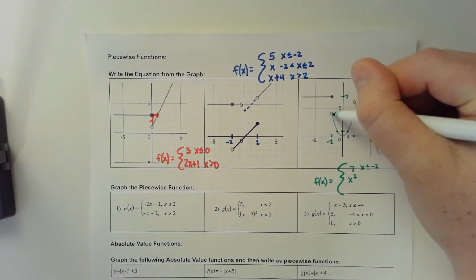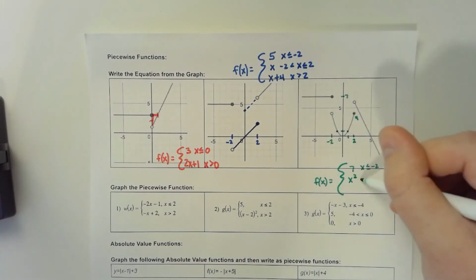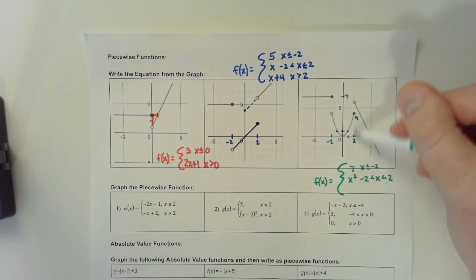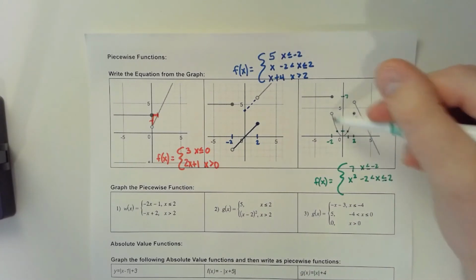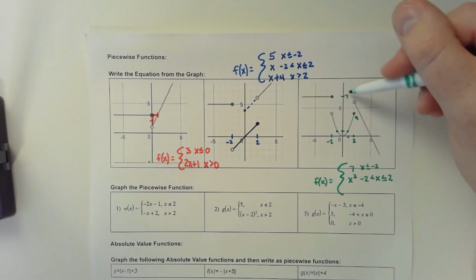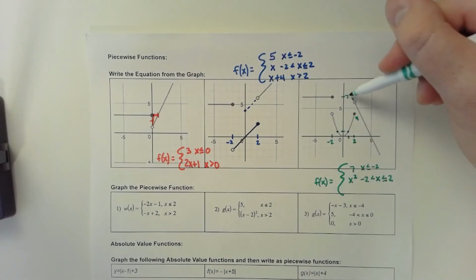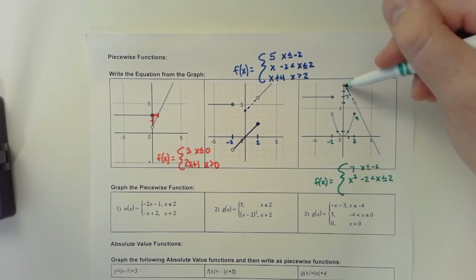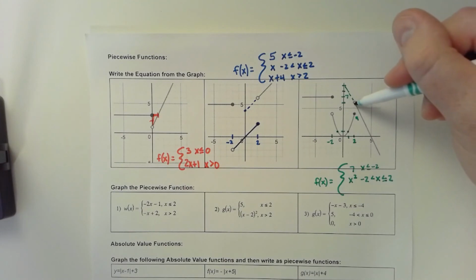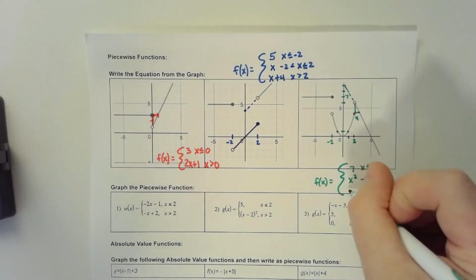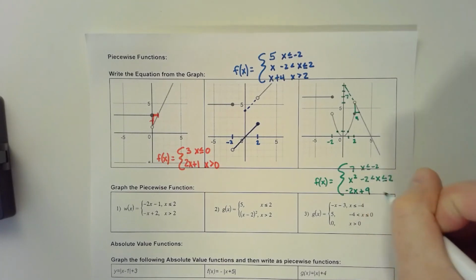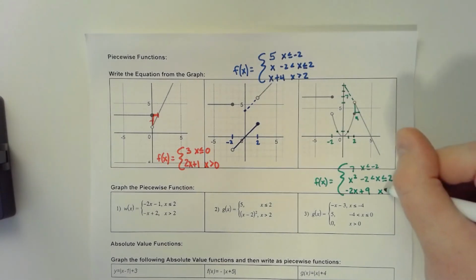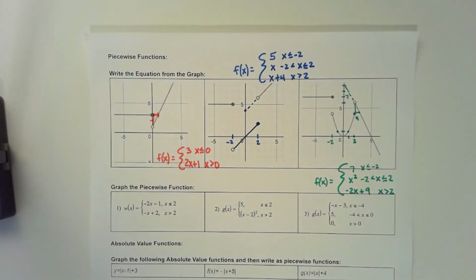And that's for values of x that go from negative 2 to positive 2. So put x between negative 2 and positive 2, and then it's equal to 2, but not equal to negative 2. And then we have this third piece of our graph. Let's see if we continue this graph up. Looks like it touches at 6, 7, 8, 9, and then it has a slope of negative 2. So let's put negative 2x plus 9, and that's for values of x that are just going to be greater than 2 but not equal to 2. Okay, so that's it for that part.